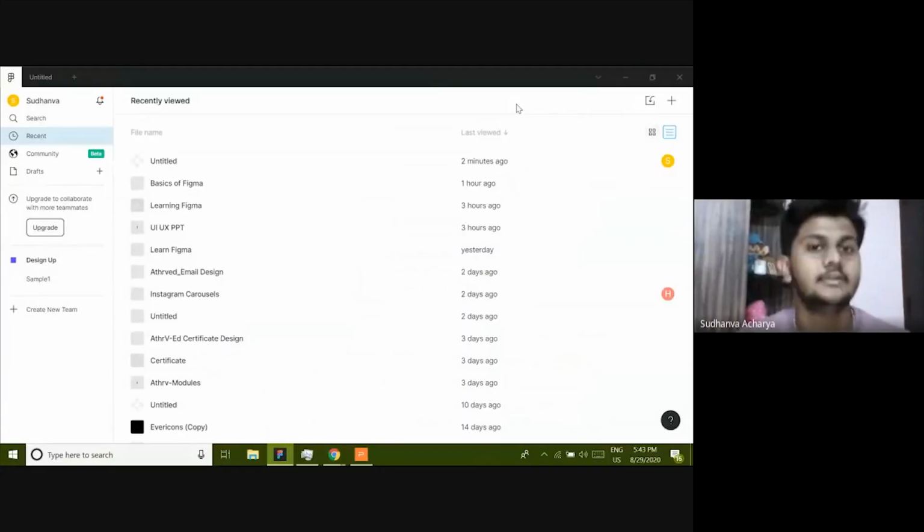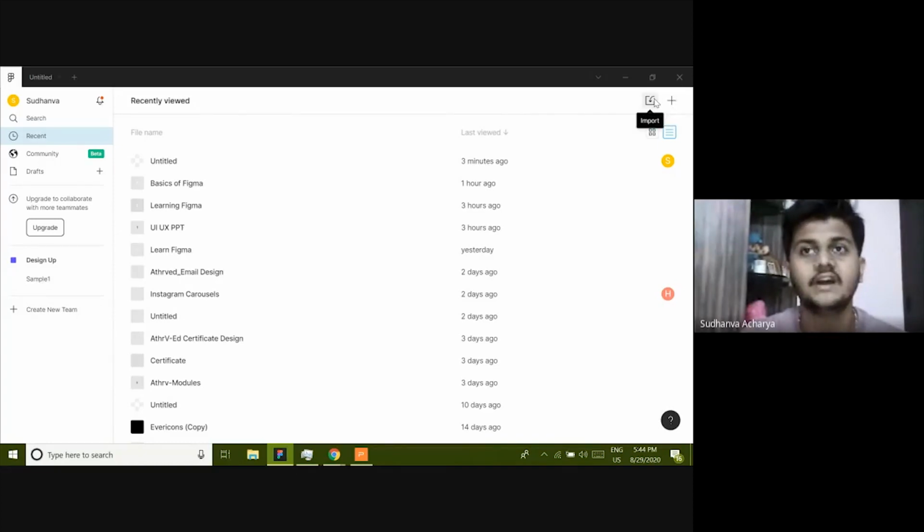Hey guys, now I'm going to introduce you to the UI design software called Figma. When you open Figma for the first time, this is the screen that pops up. Here is your login information, and this is your recently viewed. And the two important things here are the import button and the plus button.